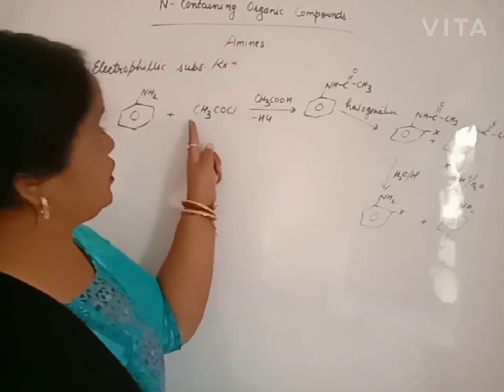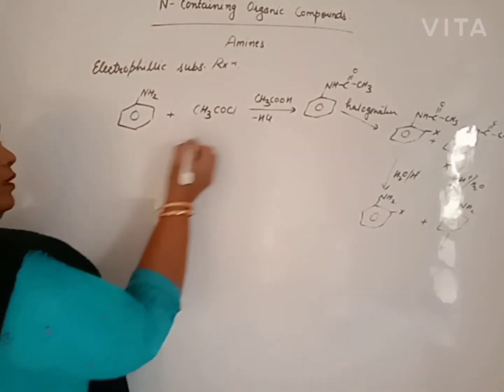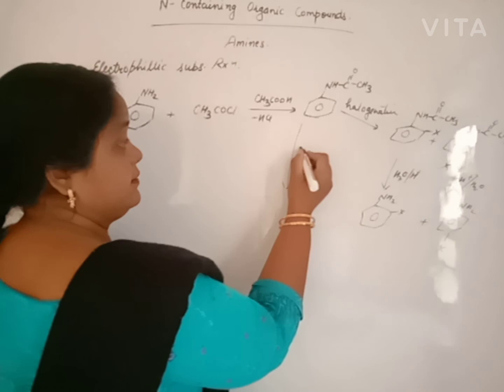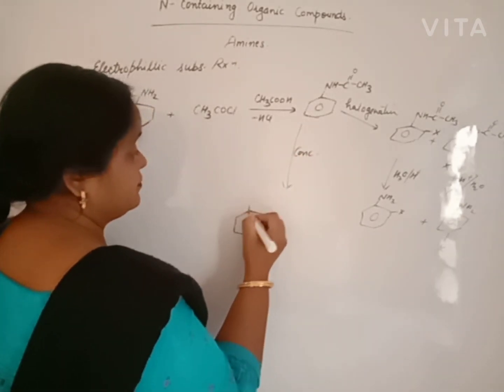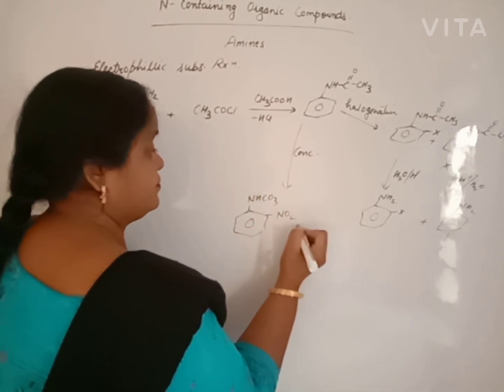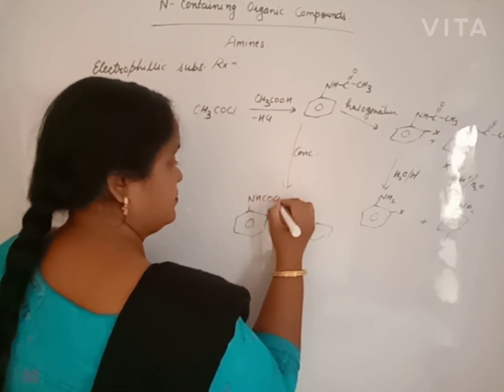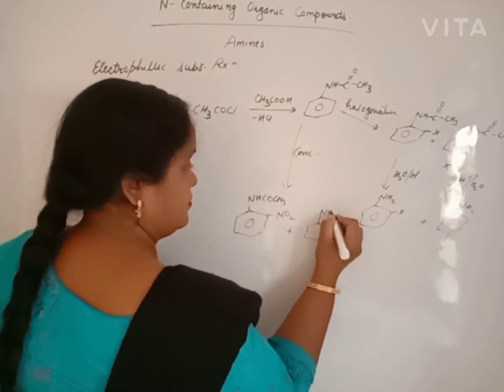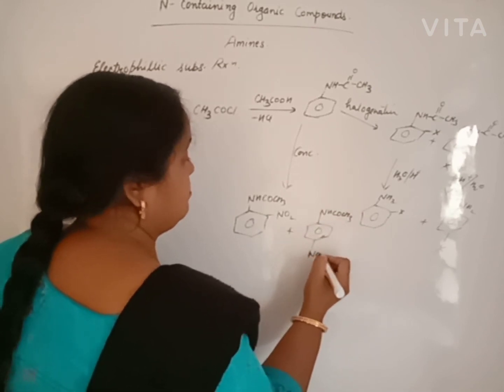It is necessary to deactivate this amine group. Beta, for nitration. On nitration, we will get orthonitro, paranitro, and metanitro.